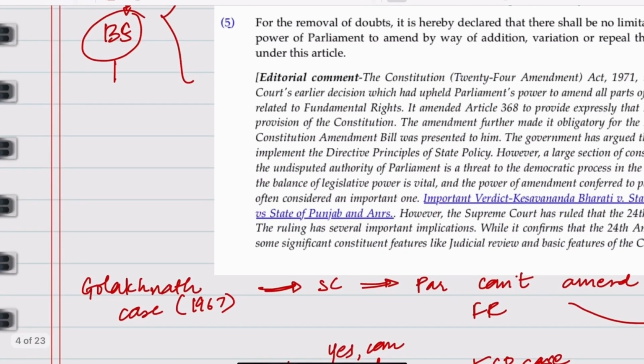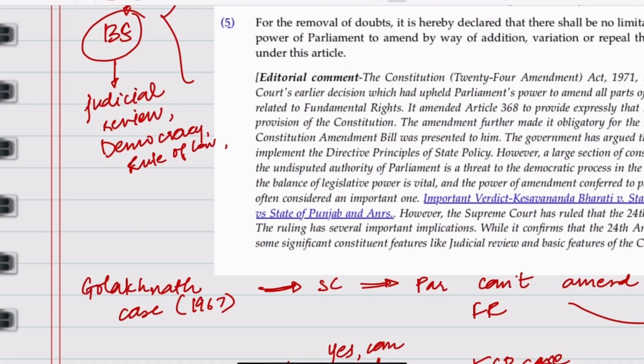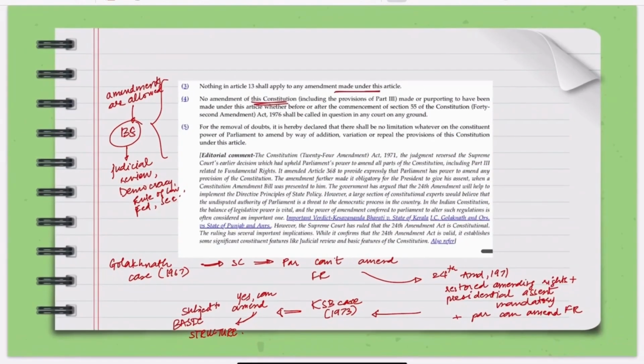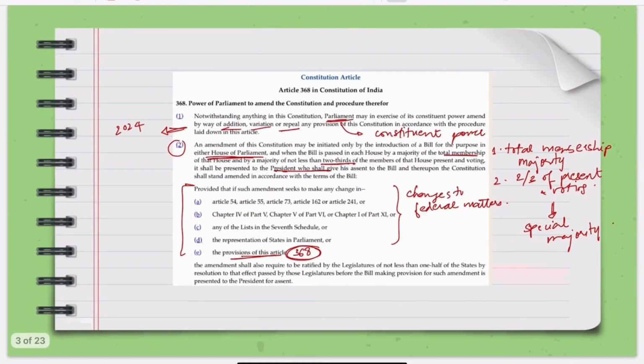What is the basic structure? Examples, via various judgments by the Supreme Court, are judicial review, democracy, rule of law, federalism, secularism, all of this. That's why this is a very important question, a very important article also. I tried to explain to you everything about this.